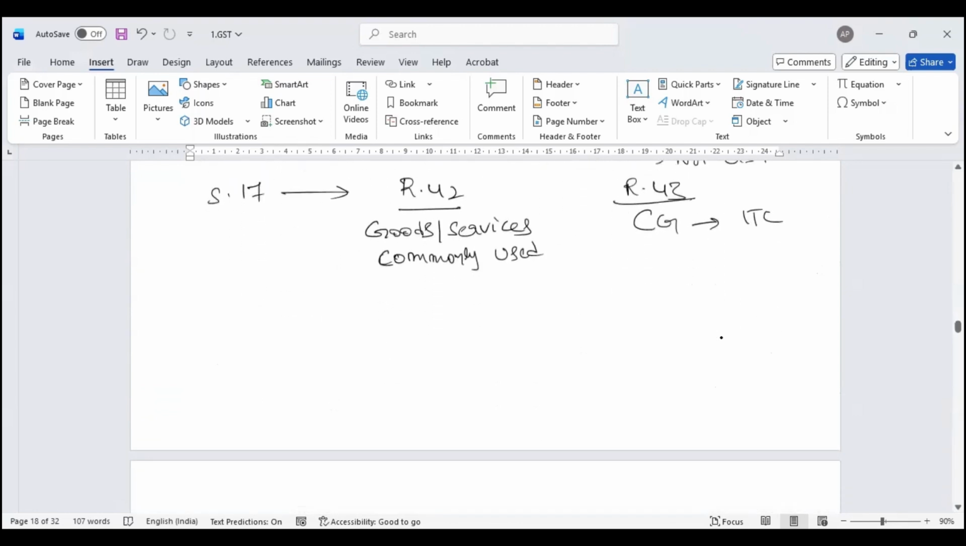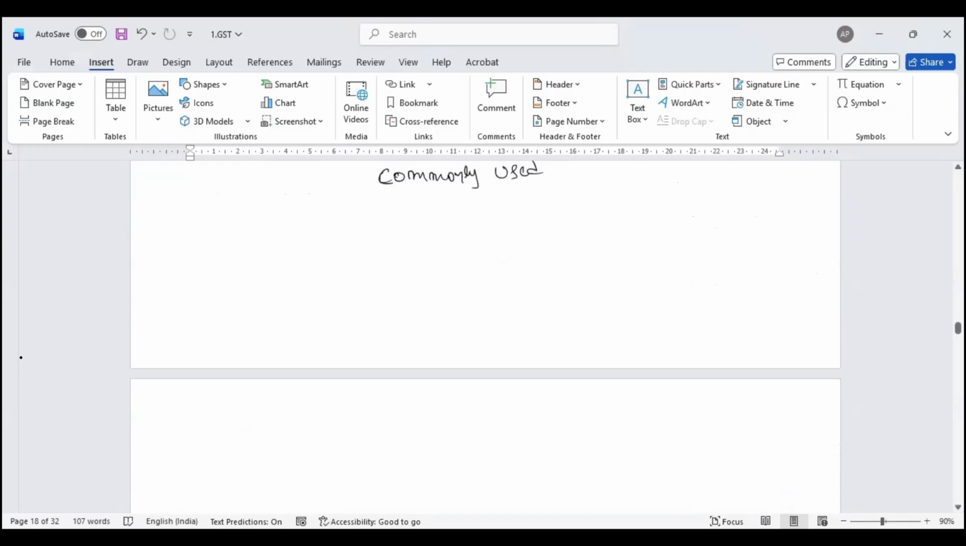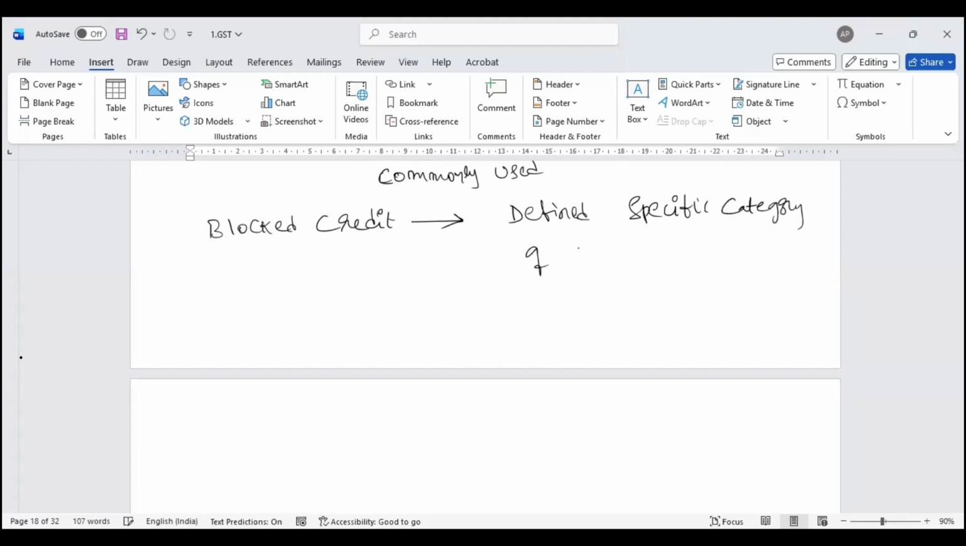Now, this is where law says, in addition, they have brought a new concept called block credit, where they have defined specific categories of transactions which are not eligible for ITC.